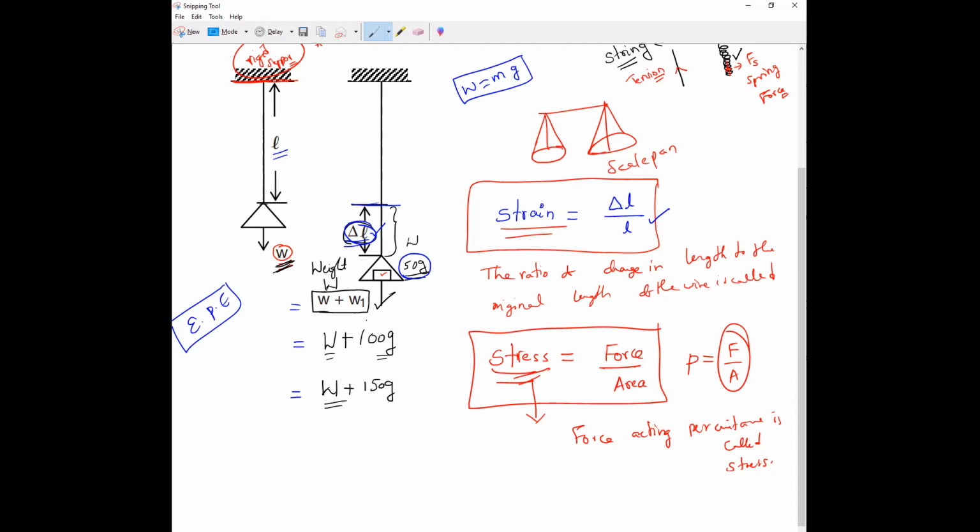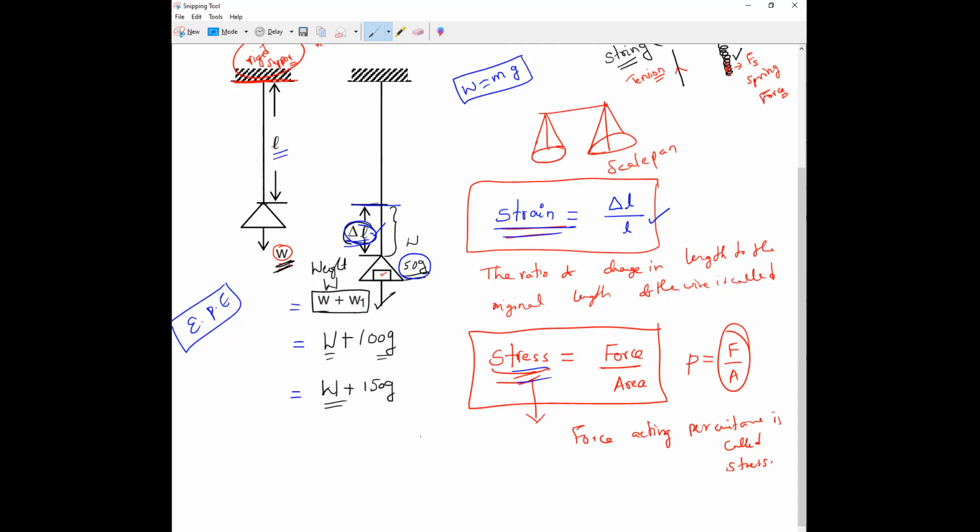Up to a certain extension, for example, I added 50 grams and checked delta L by L. I found the strain and checked the stress, force by area. Next I increase it to 100, then 150, 200, 250, 300. There will be extension up to a certain limit.